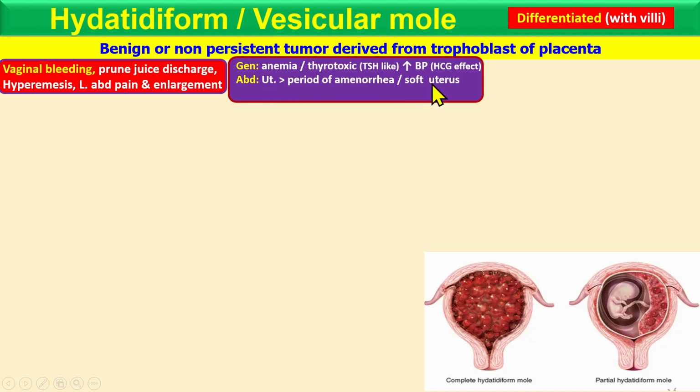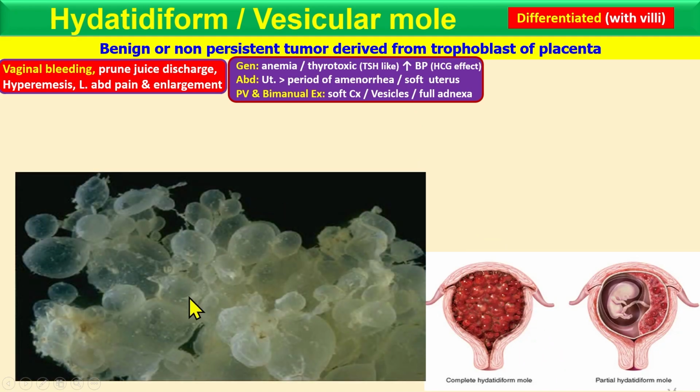You also find a soft uterus because of these cyst-like structures. In a per vaginal examination, you will also see the soft cervix, the vesicles, and full adnexa. Here you can see the grape-like structure. These are the molar pregnancy.